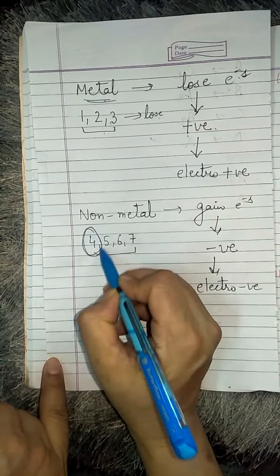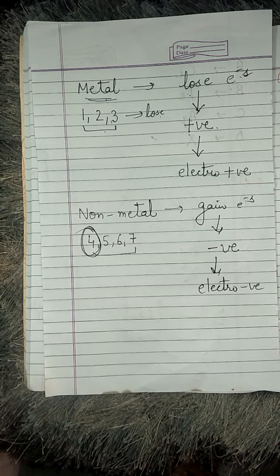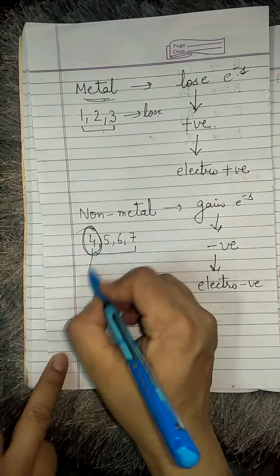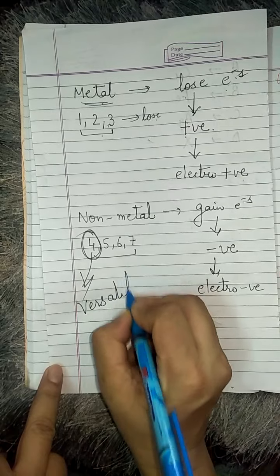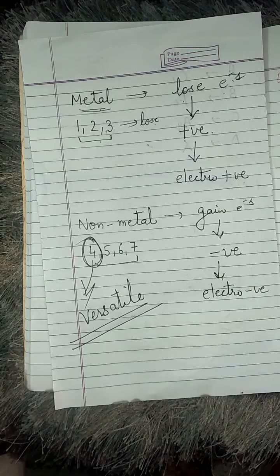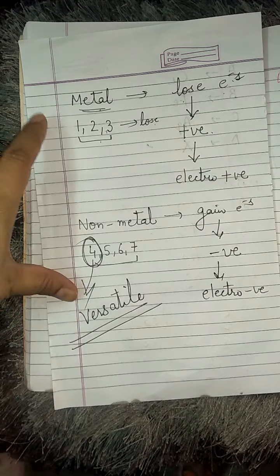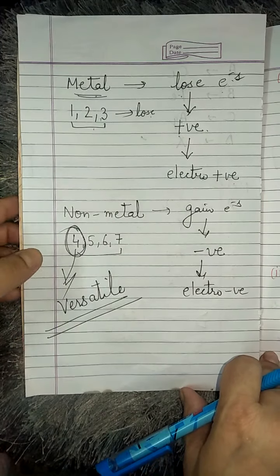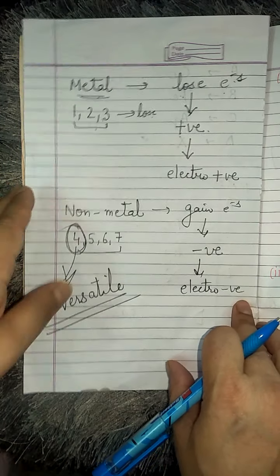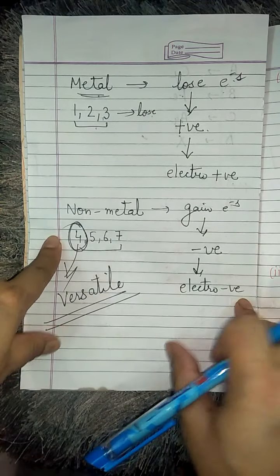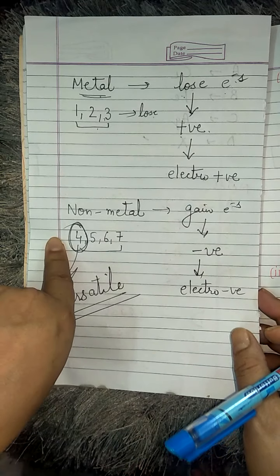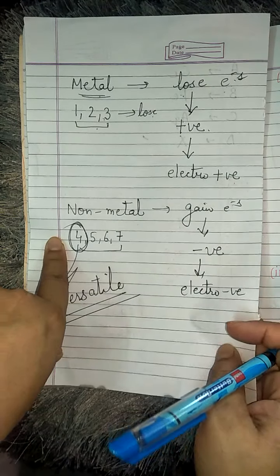And in the next chapter, we will be discussing the element having 4 electrons in the outermost shell, that is known to be versatile in nature. Why is it so? This we will be discussing in the next chapter, that is carbon and its compounds. So let us start. This was the general recapitulation which was supposed to be given to you. Let us start now with how metals and non-metals react with each other, and when they react with each other, what type of bond and what type of ions are formed.